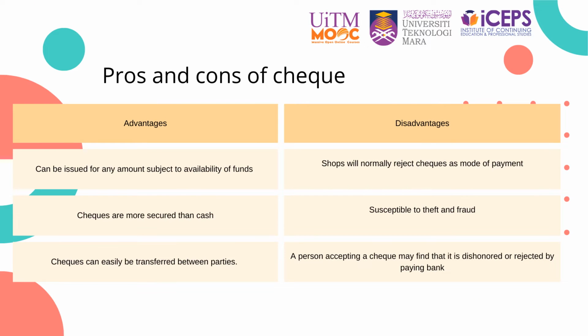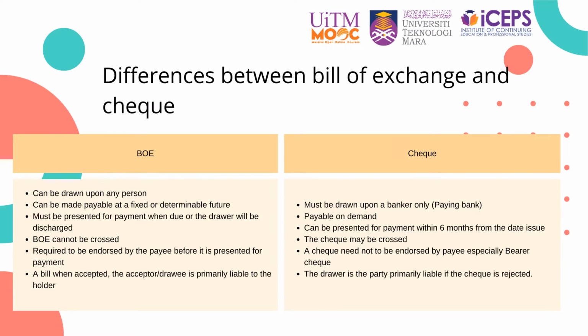These are some pros and cons of a check. Advantages of check include it can be issued for any amount subject to availability of funds, more secured than cash, can be stopped if lost, can easily be sent through the post/mail, and can easily be transferred between parties. The disadvantages of check include shops will normally reject checks as mode of payment, susceptible to theft and fraud. A person accepting a check may find that it is dishonored or rejected by paying bank, and it is less easy to use than cash.